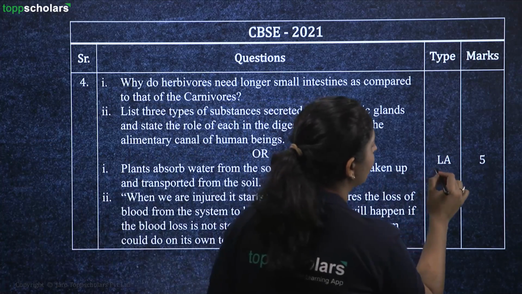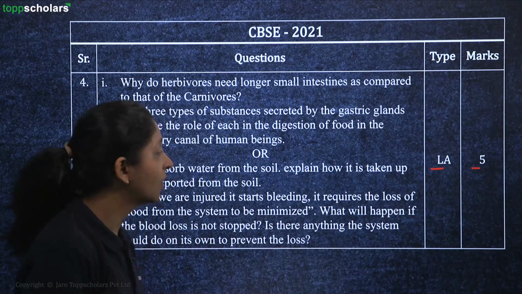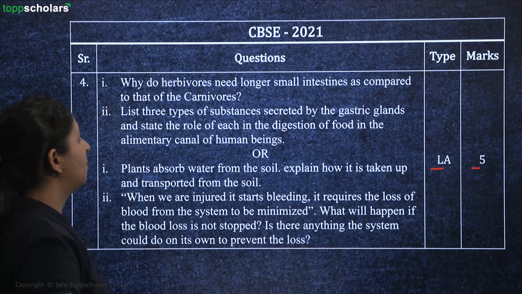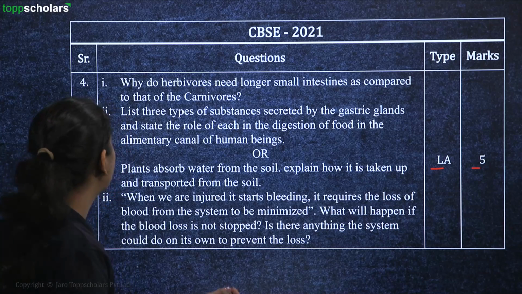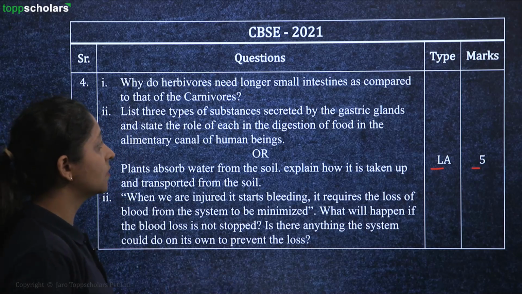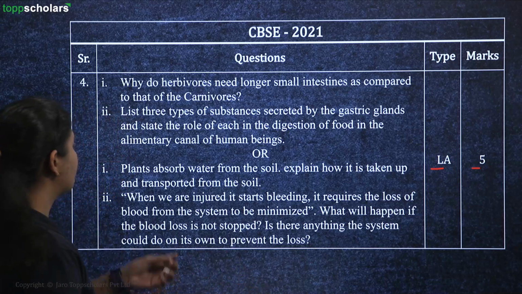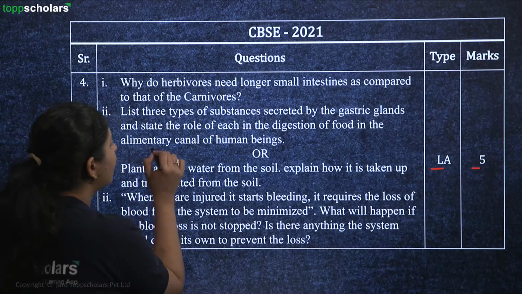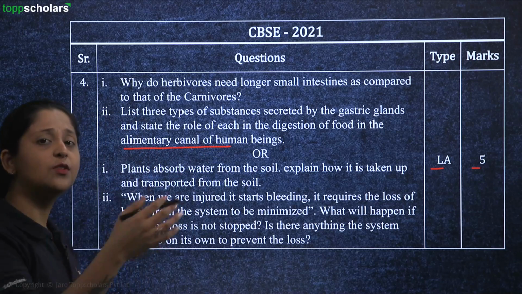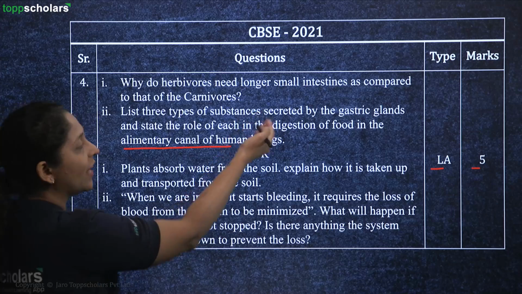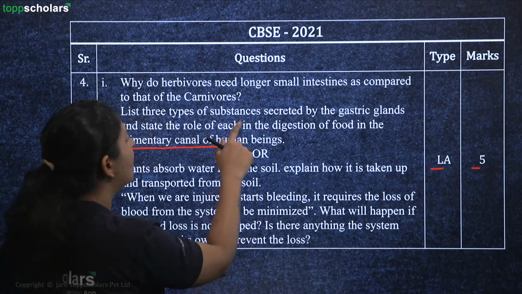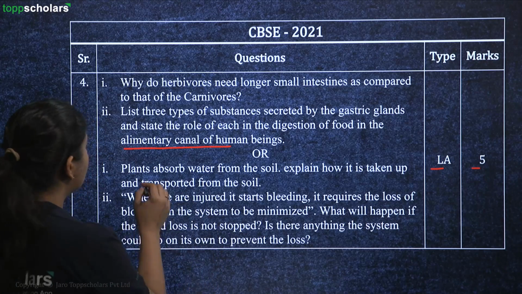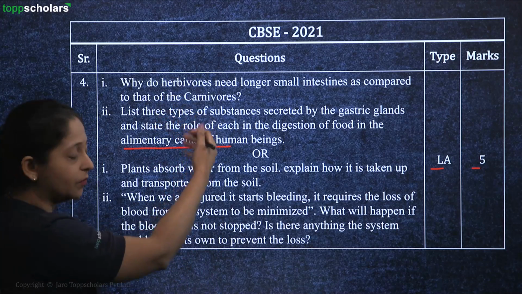We have one more question which was from your CBSE year 2021. Again, a long answer question holding 5 marks for you. So why do herbivores need a longer small intestine as compared to that of carnivores? Right? List 3 types of substances secreted by gastric glands and state the role of each in the digestion of food in the alimentary canal of human beings. So here, students, you have to just list down the types of substances in your gastric juices and the role of each. You also get an option apart from this one. You can answer these 2 questions or the above 2, right?